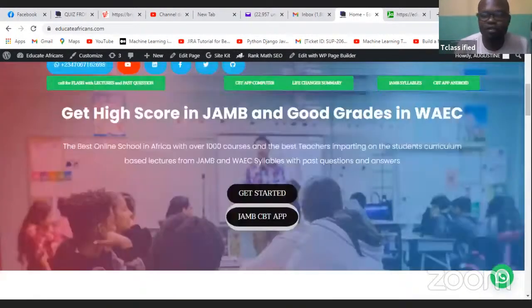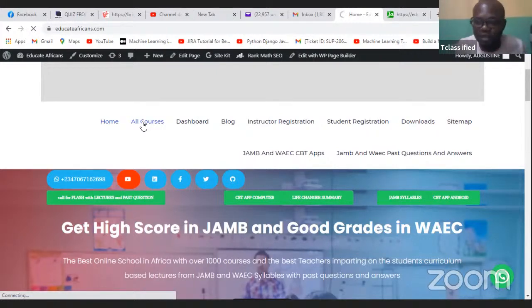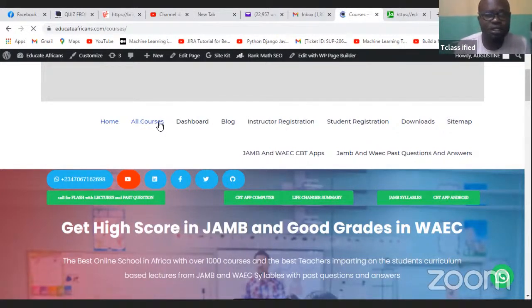Another way of getting to all courses is when you are on the menu, you can see all courses here. You click on it, and once you click on it, it will open up the whole of the courses that we have. If you scroll down, even if you don't see the course you want, there's a next button there. You click on that next, it will take you to all the courses, okay? So I clicked on all courses. Now it's going to open up all courses so that I will see the rest of the courses.